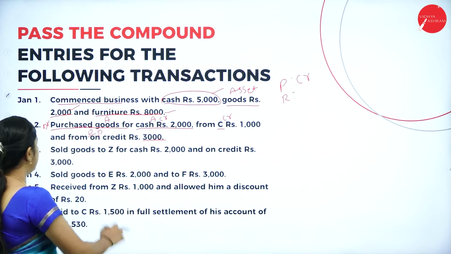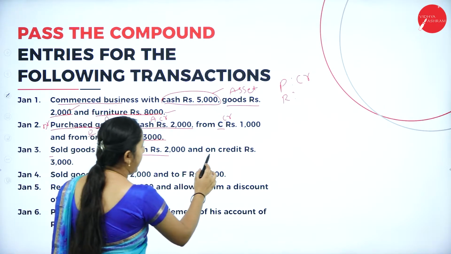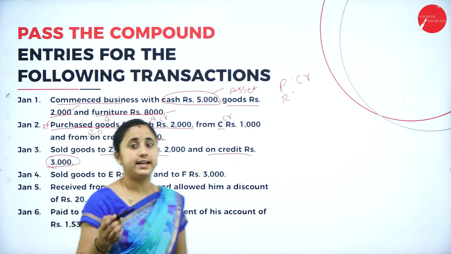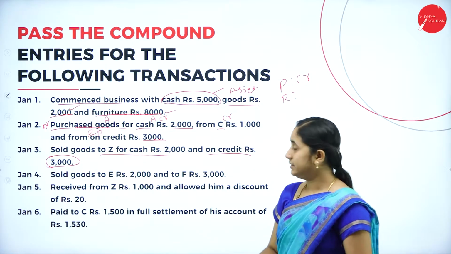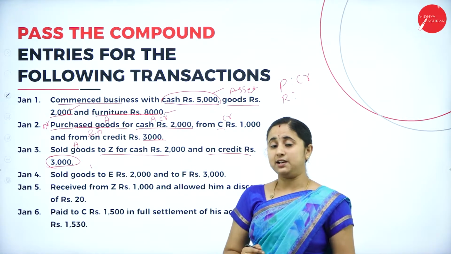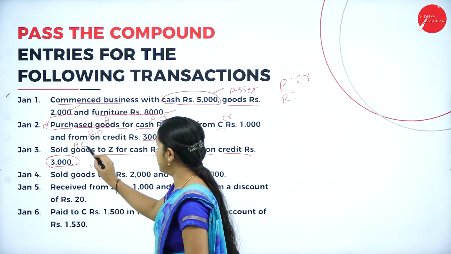Next, sold goods to Z for cash 2000 and on credit rupees 3000. That means you are selling goods for cash as well as on credit. Goods is an asset. Sale means goods is going out. You need to credit the sales.